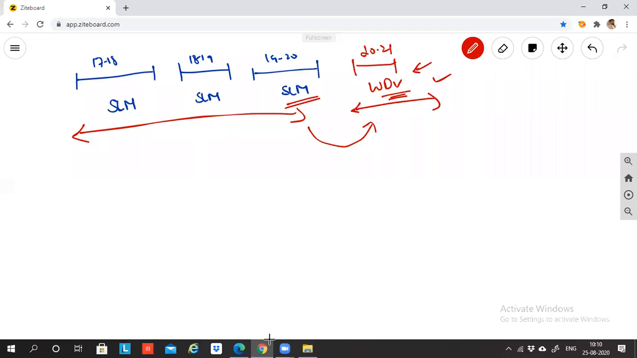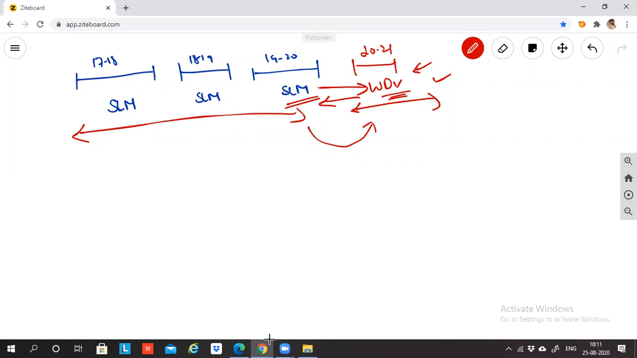It is not necessary that from SLM we're coming to WDV. It can be from WDV to SLM also. It is only in my example I've told that so far you are following SLM, now we are going to WDV. It can be opposite also. So far you were following WDV, now you want to follow SLM. That is also possible. Are you able to understand, guys?